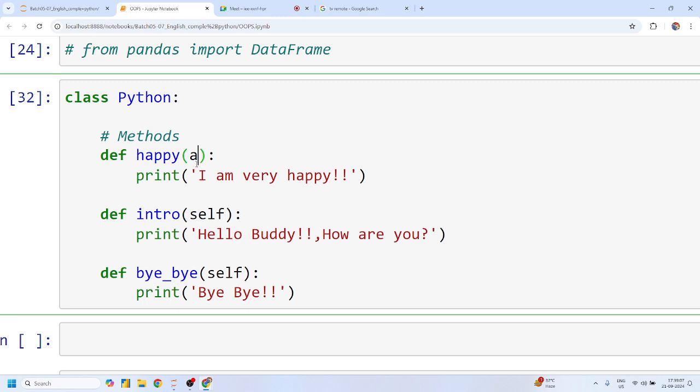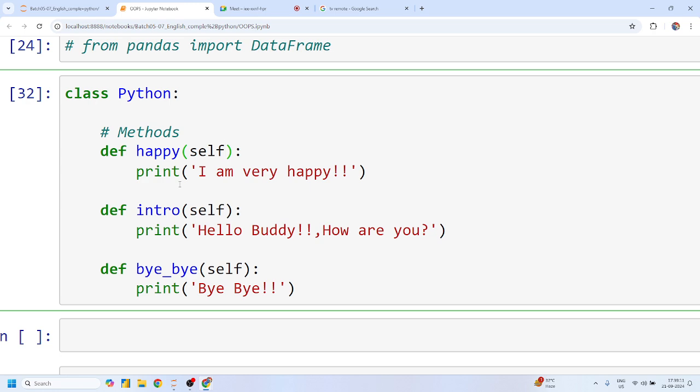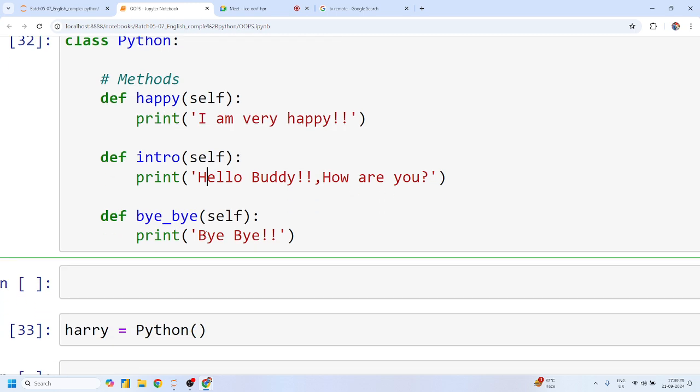There is no such hard-code requirement that you have to write self. This is the naming convention. Yes or no? Yes, sir. I have already told you that we can use any parameter name, but this is the basic procedure that we have to follow so that other developers can also understand. We are bound to use this because it is the naming convention, or the approach that we have to follow. Pradeep, any doubt? No, sir. Perfect.